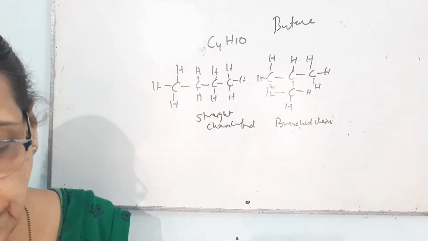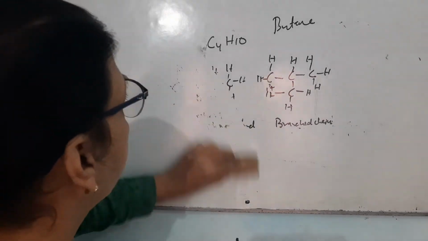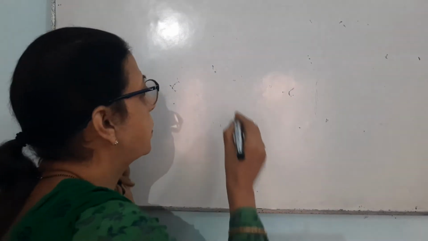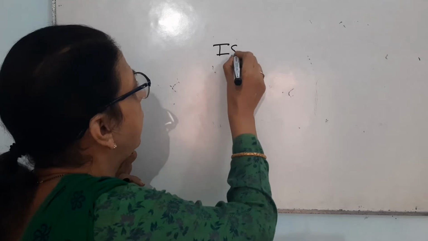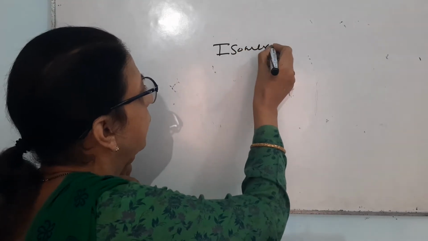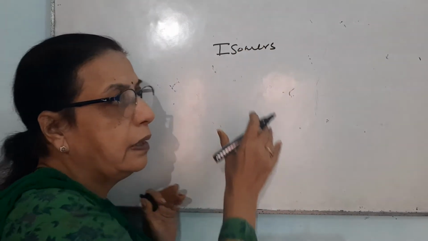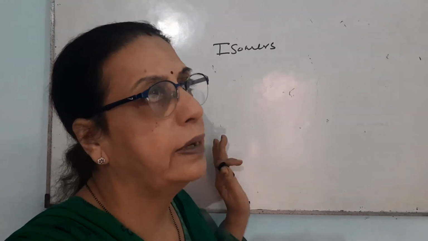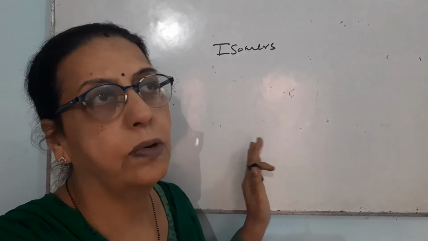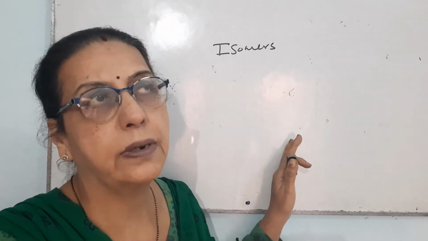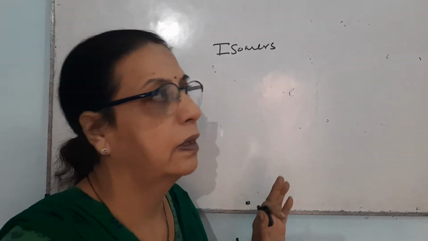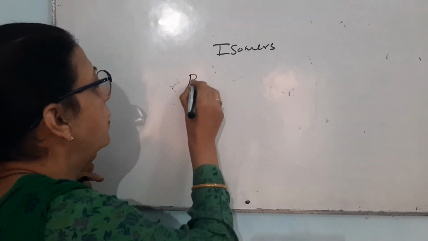Such compounds where the molecular formula is the same but they have different structural formulas are known by the name of isomers. Again repeating, all those compounds where the molecular formula is same but they have different structures are known as isomers. Butane will have two isomers.